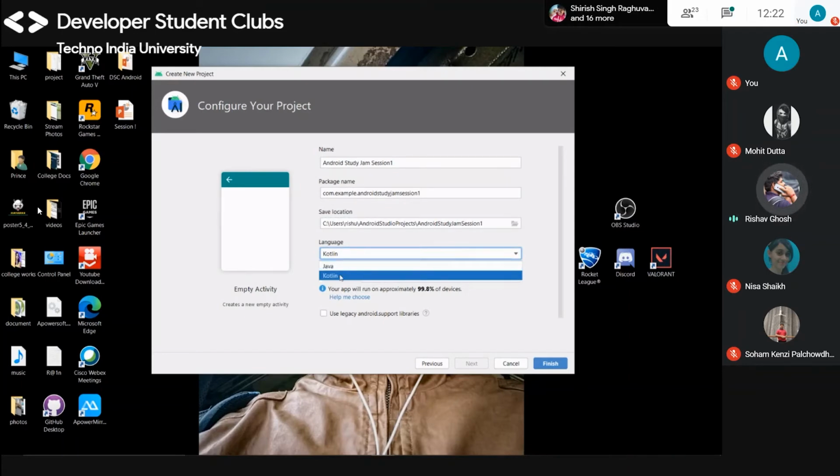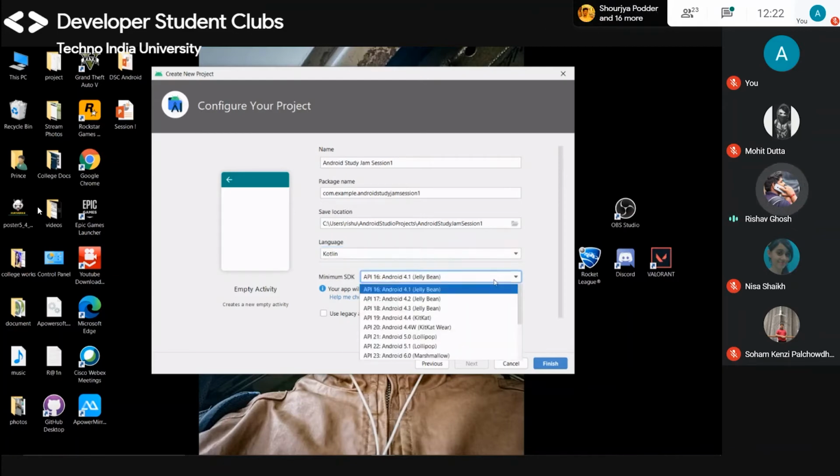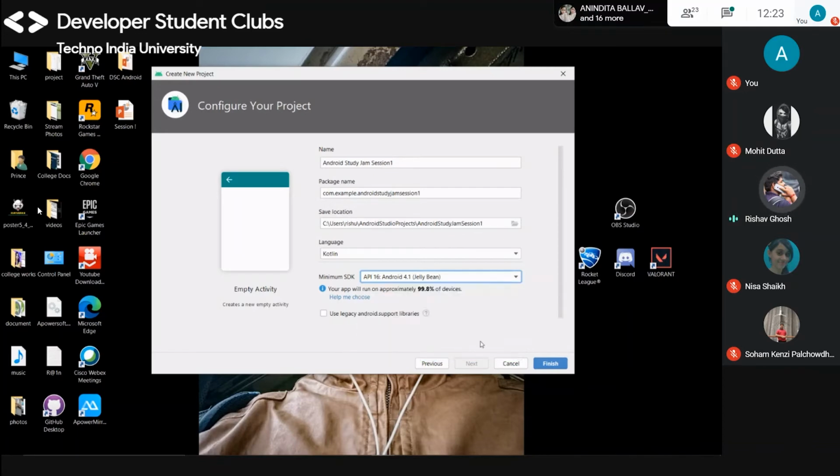For language, we will use Kotlin. You can also use Java, but I am using Kotlin. Minimum SDK means which phones you want your application to support, and you need to select that. There are all the Android API versions: Android 4.1 Jelly Bean, KitKat, Marshmallow, Lollipop, Nougat, Oreo, Pie, Q. If your minimum SDK is Android 11, then only Android 11 enabled devices can use this app. So I am going with the lowest so that every device can use it.